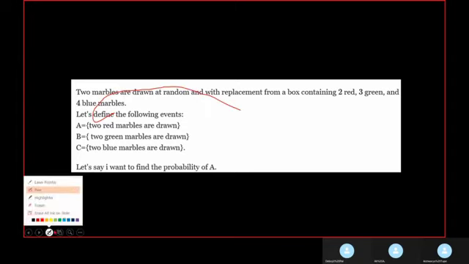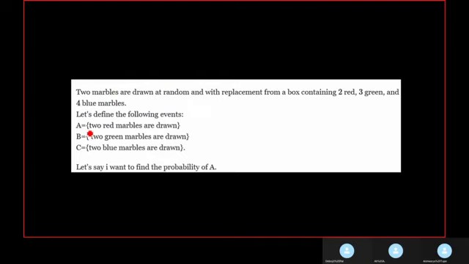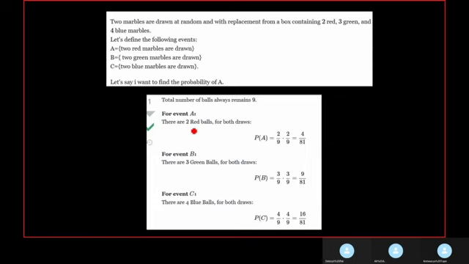Let A be 2 red marbles drawn, B be 2 green marbles and C be 2 blue marbles, and we have to find the probability of A. So the probability of drawing 2 red balls will be initially 2 by 9, because 4 plus 3 plus 2 is 9, and we have 2 red balls, so 2 by 9.